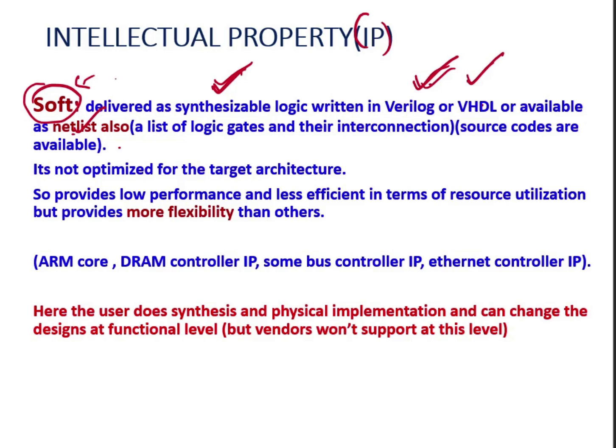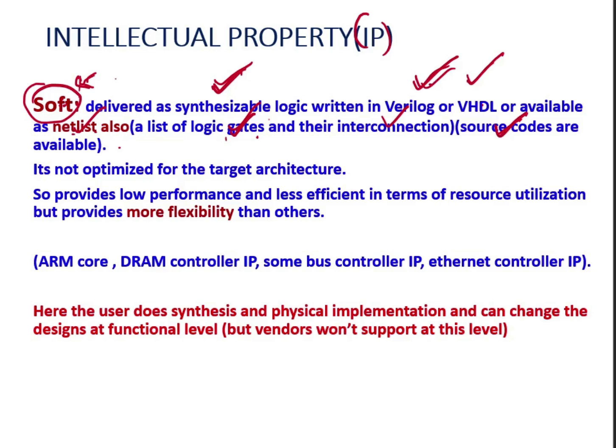And what is a netlist? A netlist is nothing but the interconnection of logic gates. Inside the netlist, logic gates will be there and their interconnections will be there. So in soft IP, source codes are available. If someone wants to get the soft IP, then the IP vendors for the soft core IP will provide you the source code.